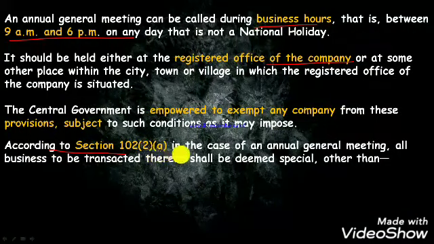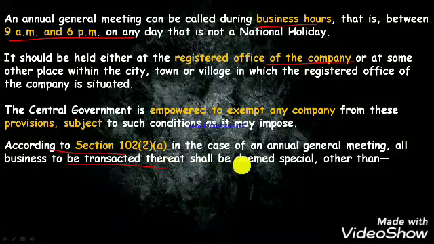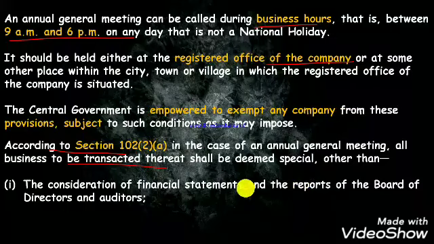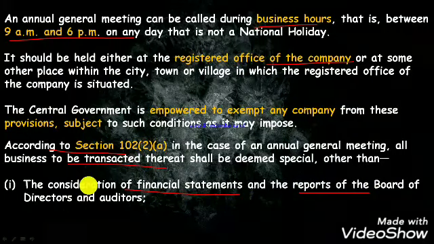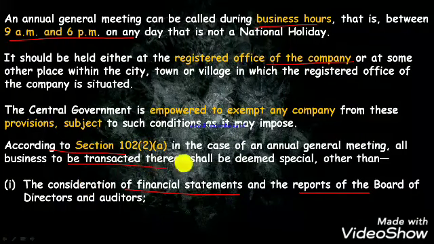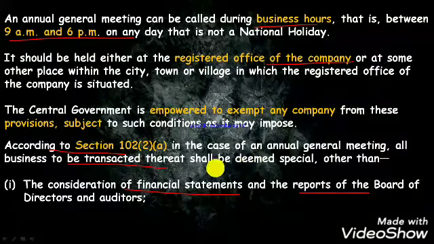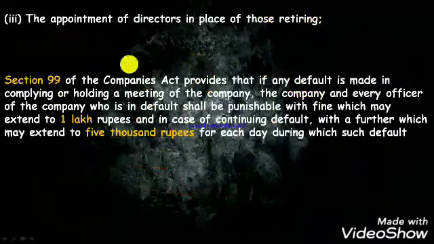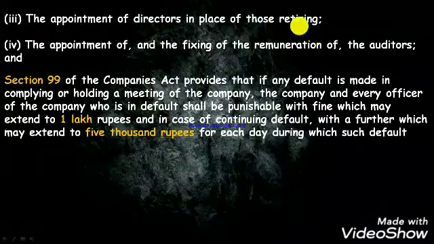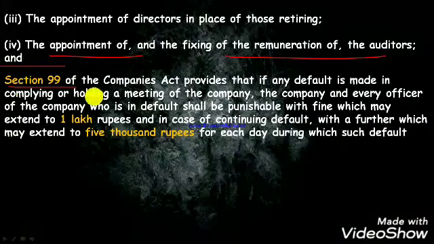According to section 102 subsection 2 clause A, in the case of annual general meeting, all business to be transacted thereat shall be deemed special other than the consideration of financials and the report of the board of directors. Means in case of annual general meeting, all business transactions shall be deemed special other than these first points and declaration of any dividend. Okay. The appointment of the directors in place of those retiring should be considered at the annual general meeting. The appointment and fixing of remuneration of the auditor should be done in the annual general meeting.